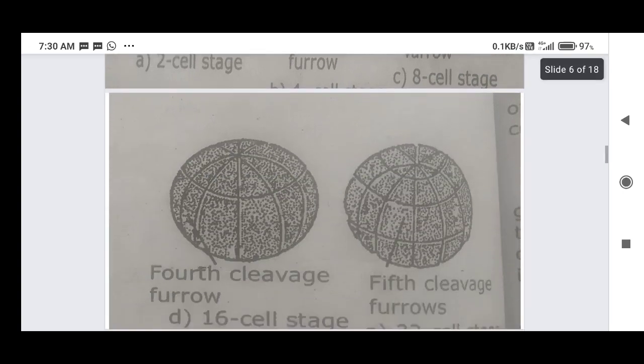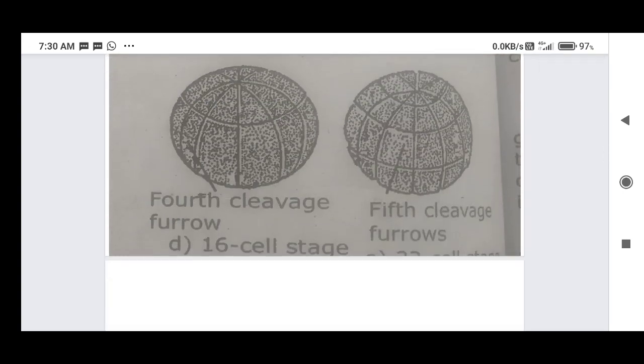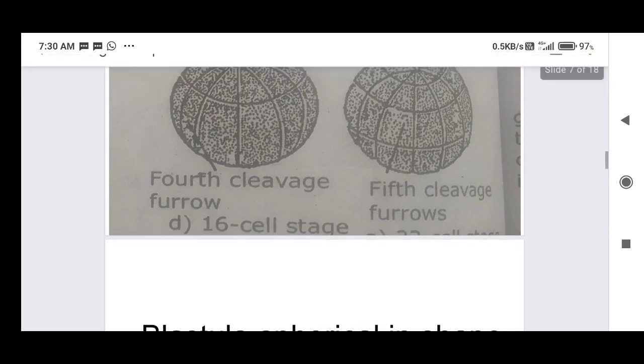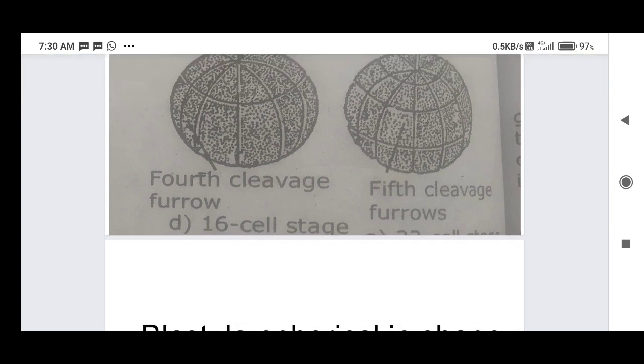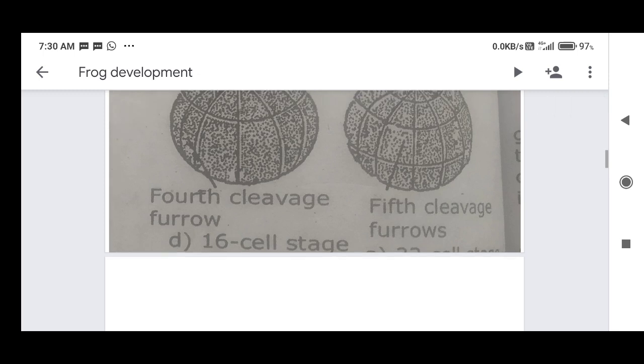After the third cleavage, the fourth cleavage takes place. By the fourth cleavage, nearly 16 cells are formed, and the fourth cleavage is a meridional division. The fifth division is an equatorial division. By this division the 32-cell stage of the embryo is formed. From the fifth cleavage on, only the cell number is increased within the size of the zygote.